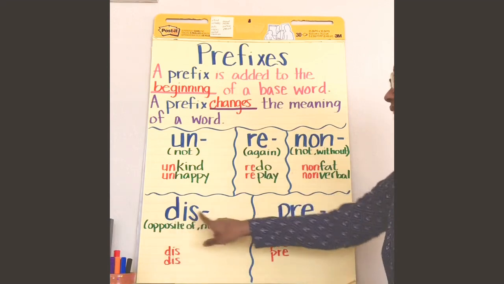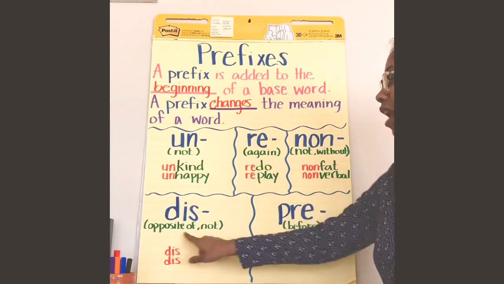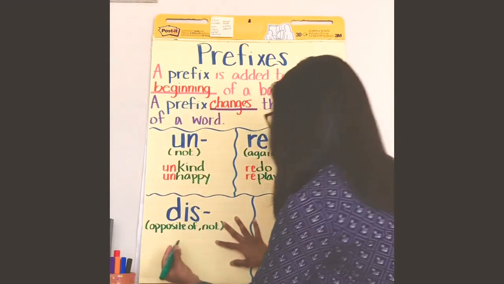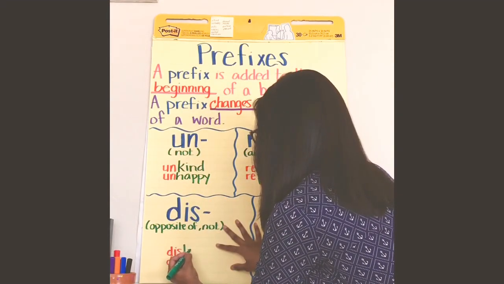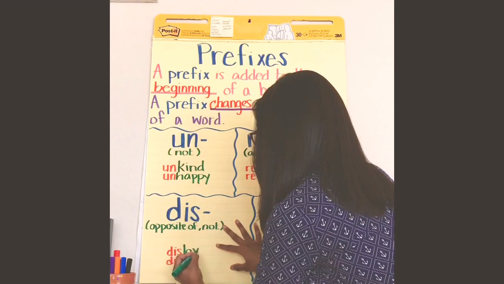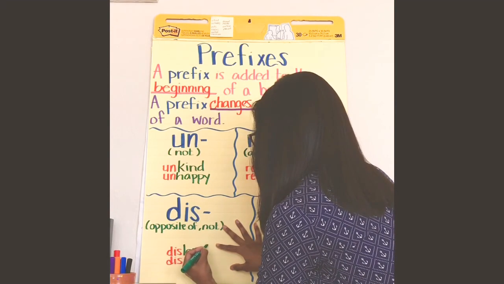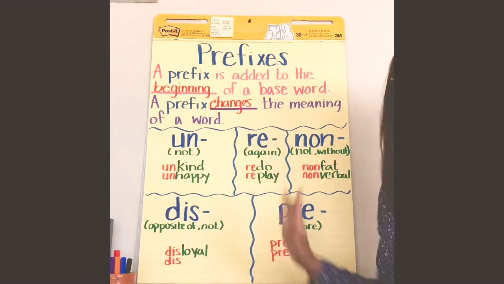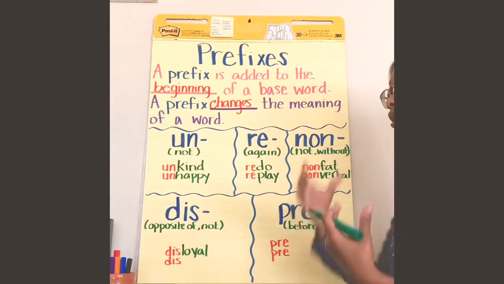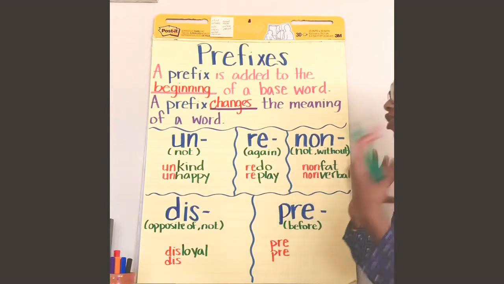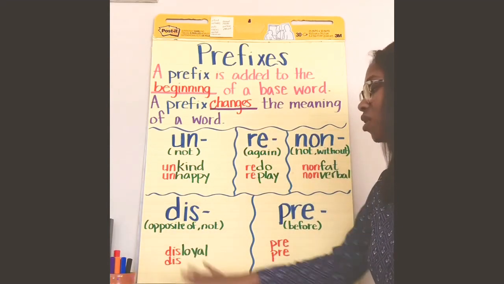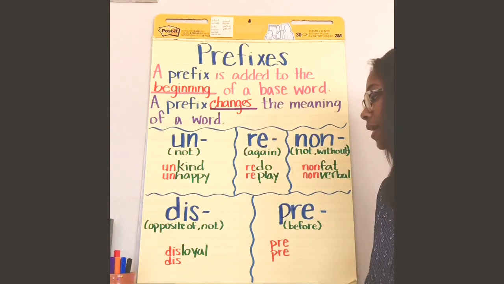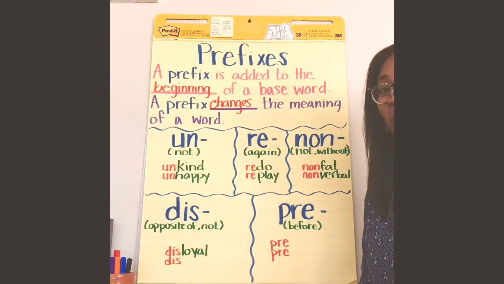Now let's look at dis, which means opposite of or not. So if I say you are disloyal, that means you are not loyal. You're the opposite of loyal. Loyal means someone can trust you. You're not going to change. Disloyal means, you know what, I can't really trust you. You're disloyal. You may not keep those promises.